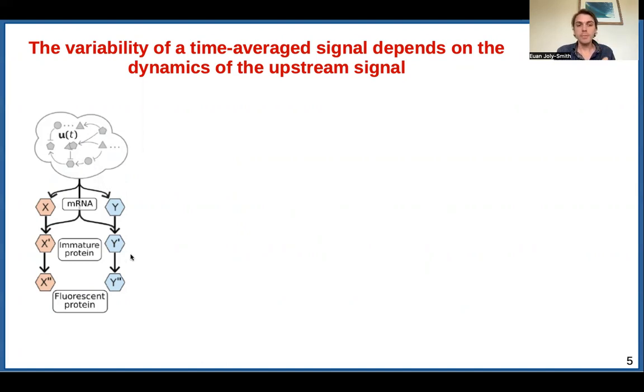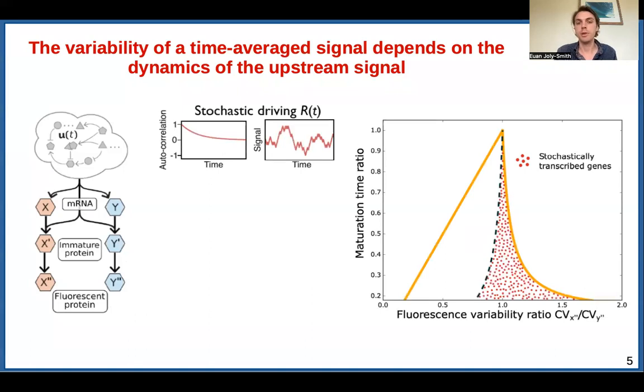The two assumptions we make are that the maturation step, its kinetics, is a first-order process. So the maturation times follow an exponential distribution. And the fluorescent proteins are stable such that the numbers are being reduced solely from cell division and dilution. So this is a large class of systems, so you can't solve for it. But you can analytically solve for bounds on what is possible. So for instance, if R(t) is the transcription rate, any system with a stochastic transcription rate, defined as a system with a non-negative autocorrelation, has to lie in this region.